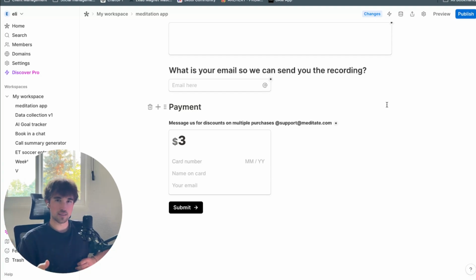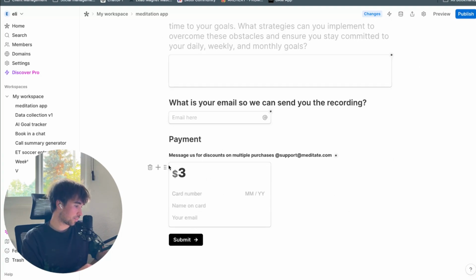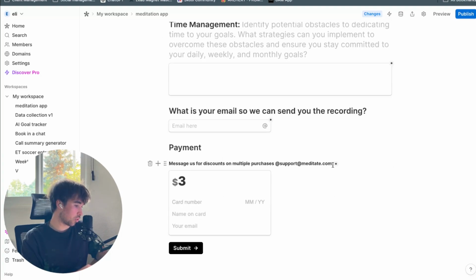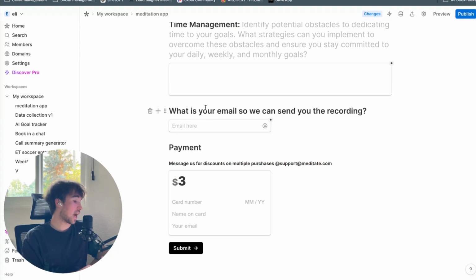So there's multiple ways that you could structure this, but we're just going to be doing the one-time payments for now. And then we will not make this required to fill out for now, so we can actually test this and test our logic and test the flow. But of course, when we actually launch this, that will have to be required in order to get your recording and run our automation.